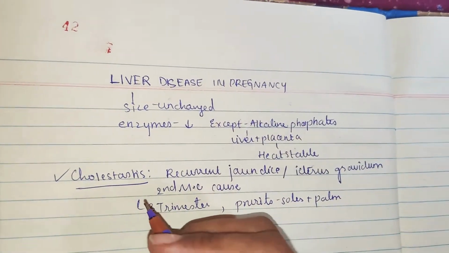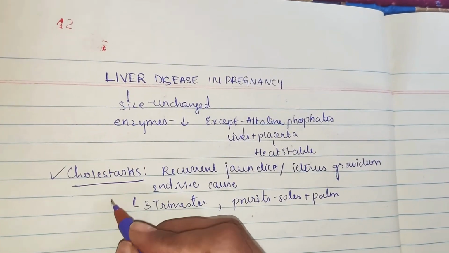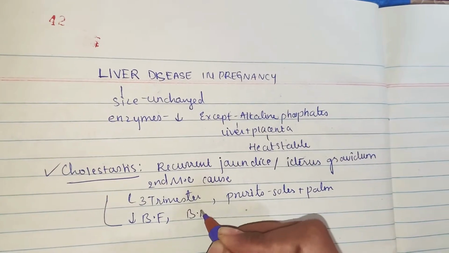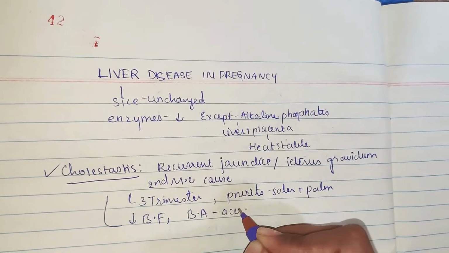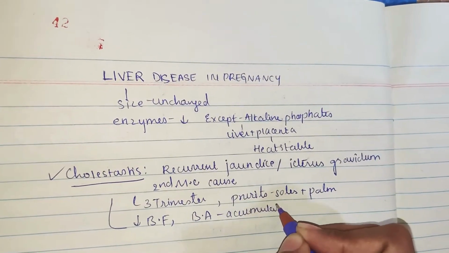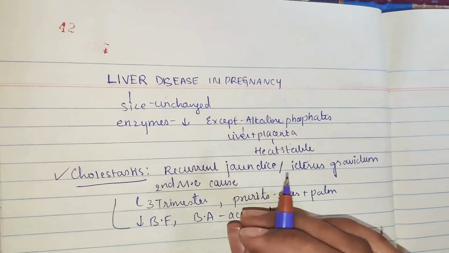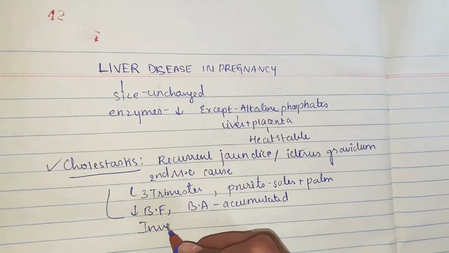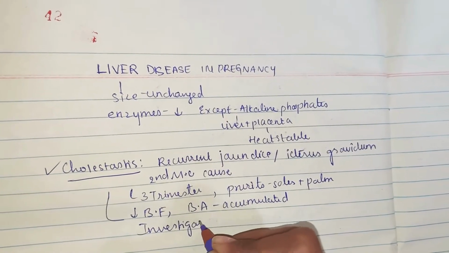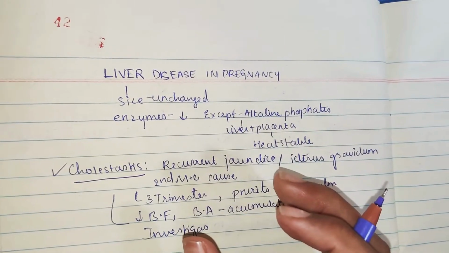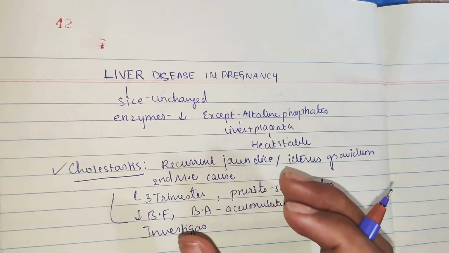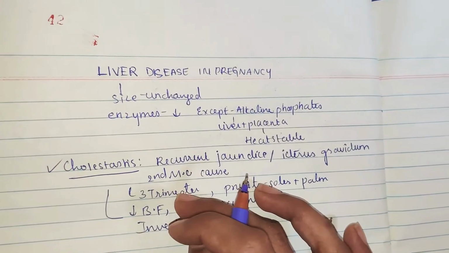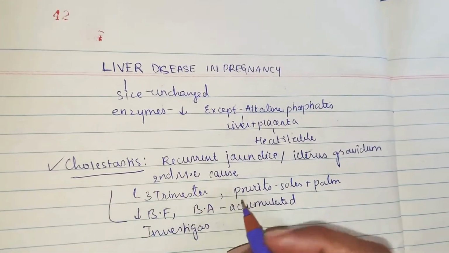Now coming to another thing, what is the main cause here? As we discussed, there is decreased bile flow and there is accumulation of bile acids, and the most common symptom we discussed is pruritus. Next, coming to investigation, how to investigate this? Not only cholestasis, but acute fatty liver in pregnancy and also HELLP syndrome, all these three take place in the same third trimester. So how do we differentiate between these diseases?